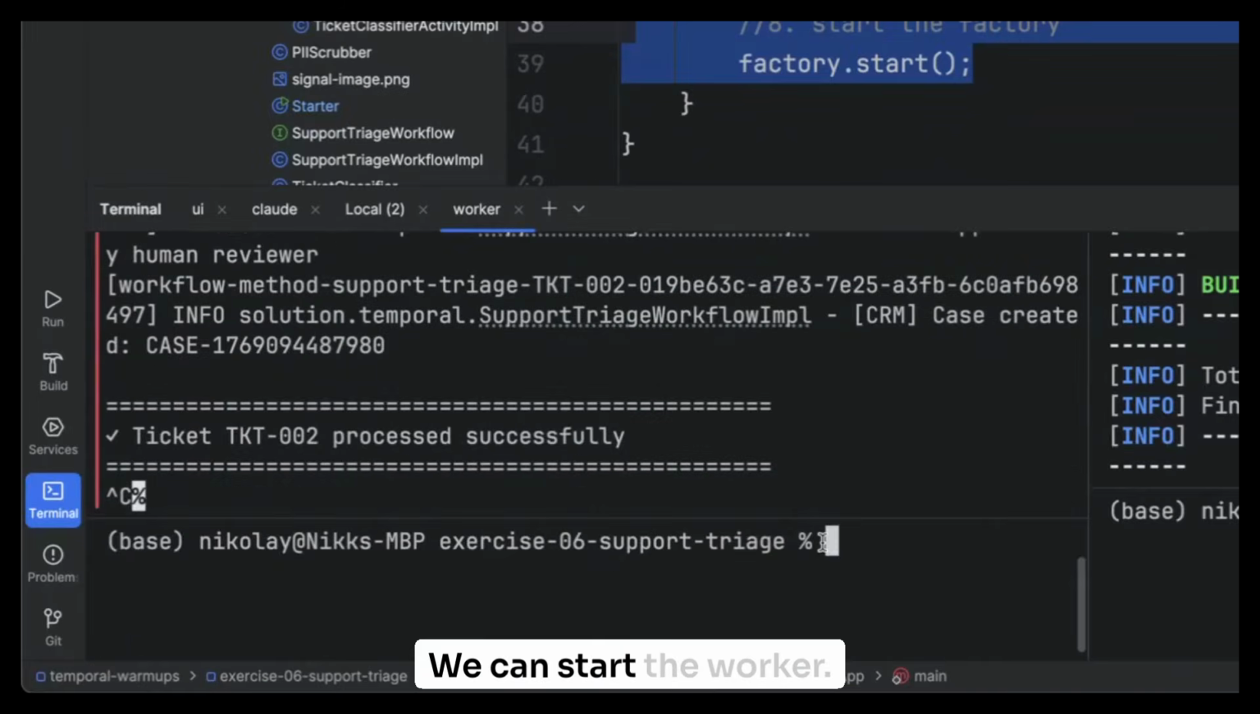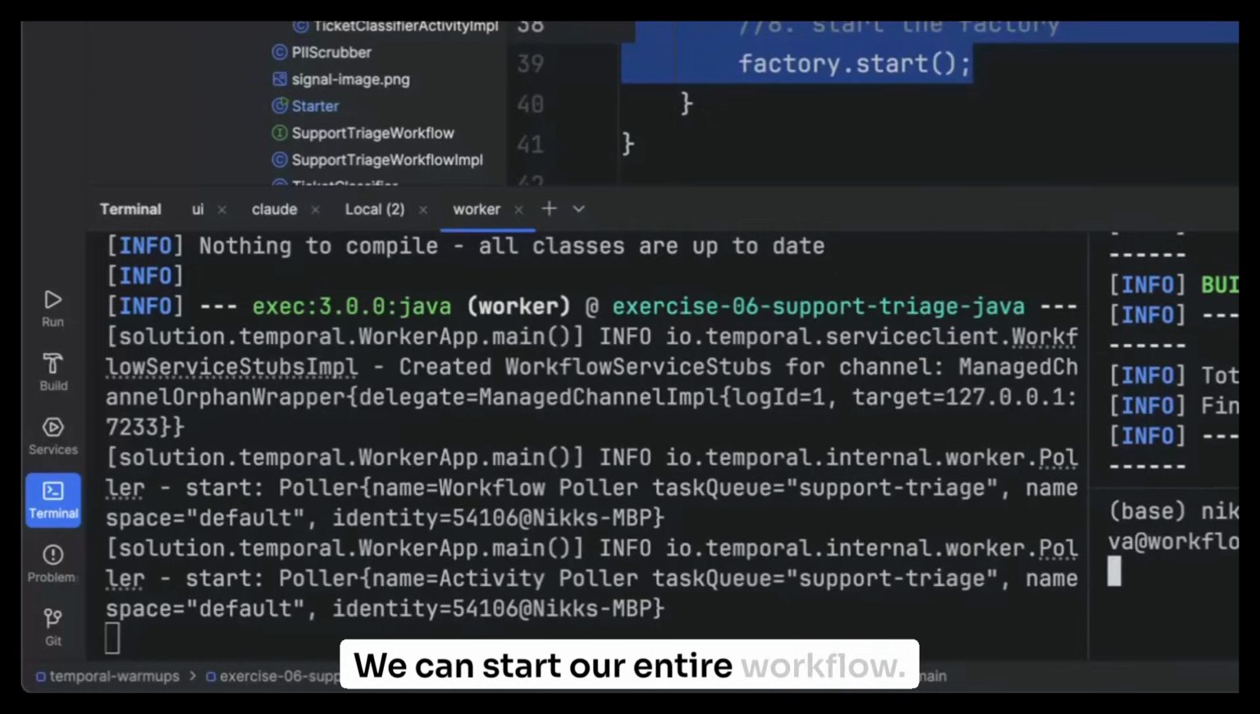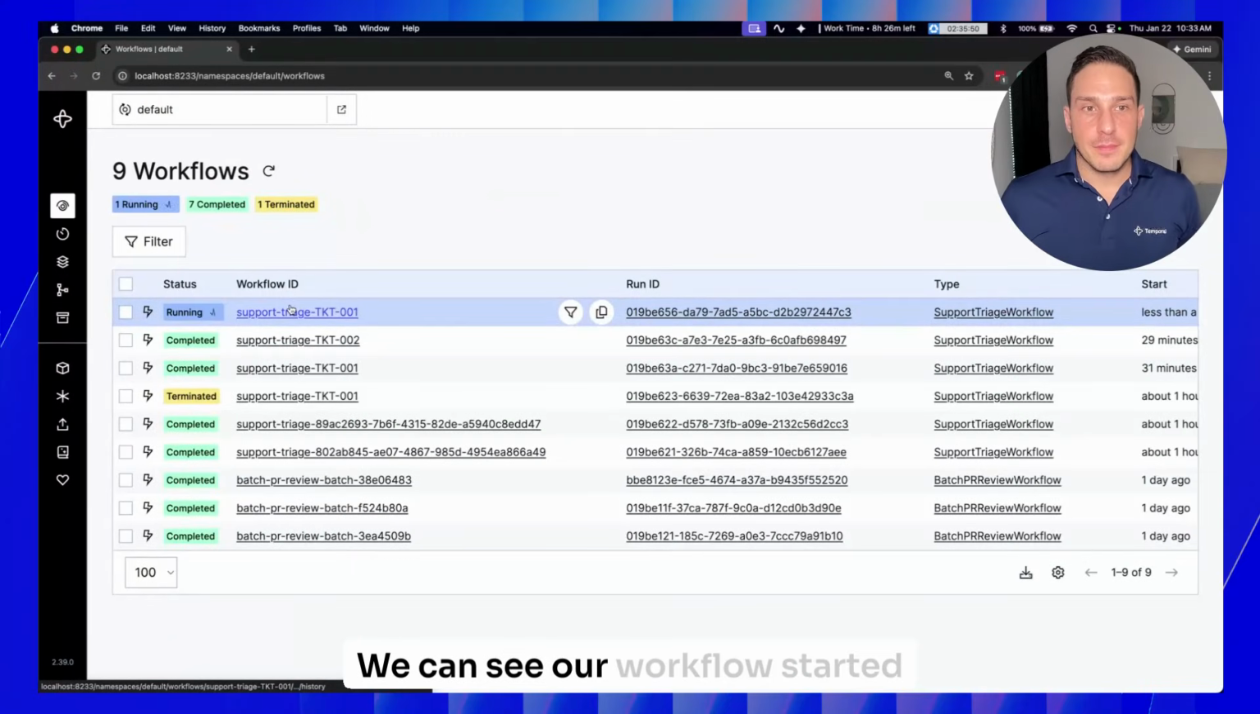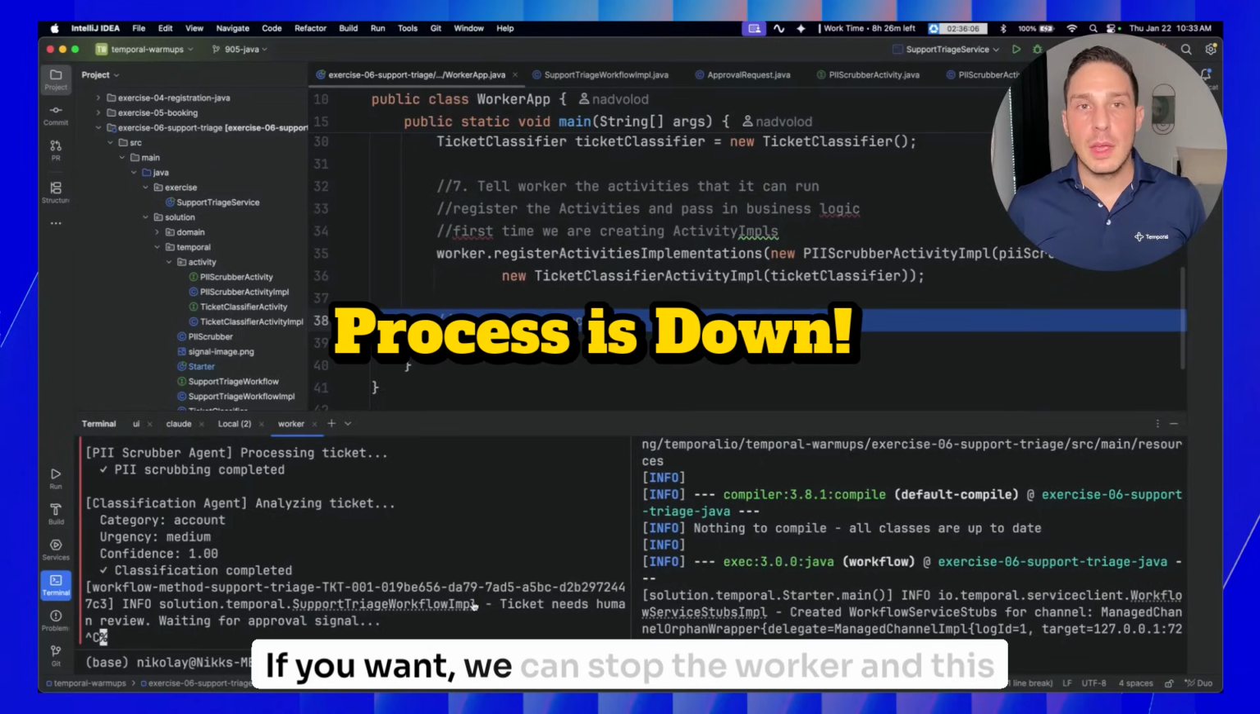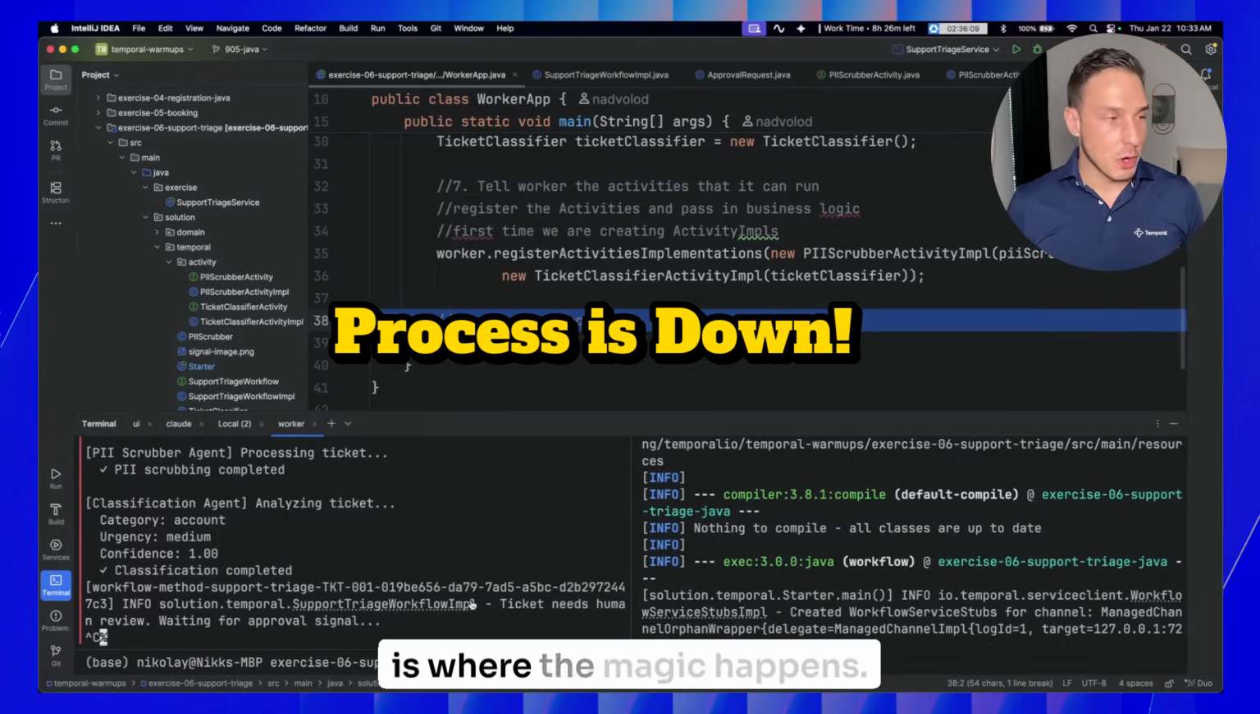We can start the worker. We can start our entire workflow. We can see our workflow started processing the support ticket. If we want, we can stop the worker. And this is where the magic happens.